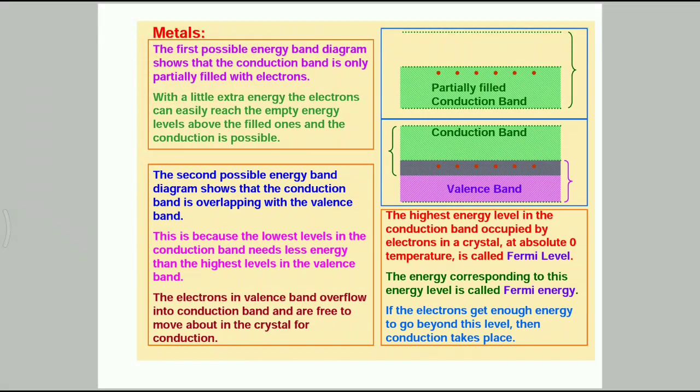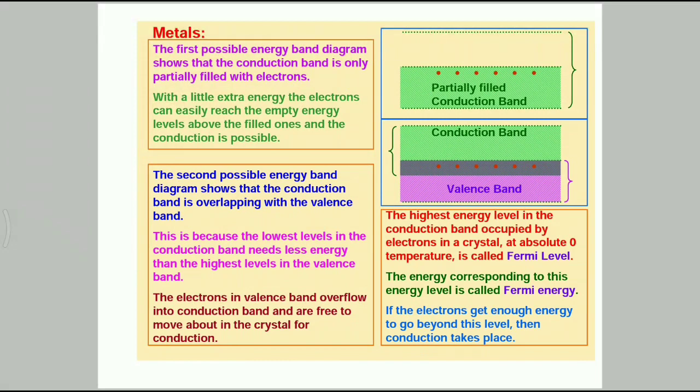So coming to insulators, in insulators the valence band is completely filled and the conduction band is completely empty. The energy gap is quite large and even energy from any other source cannot help an electron to overcome it. Thus electrons are bound to the valence band and are not free to move. Hence electric conduction is not possible in this type of material.